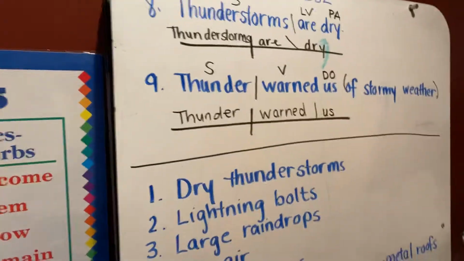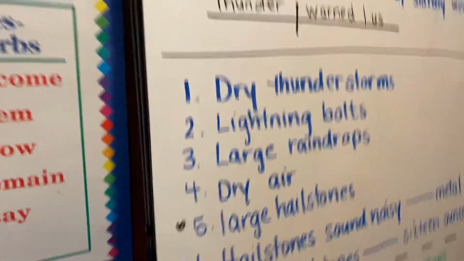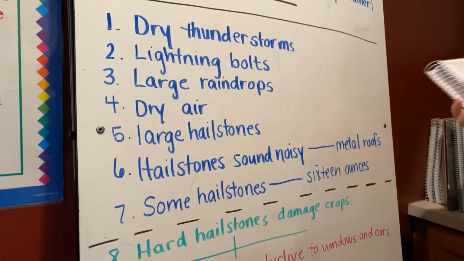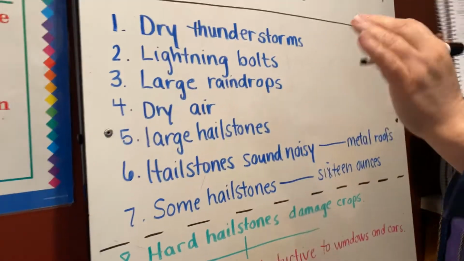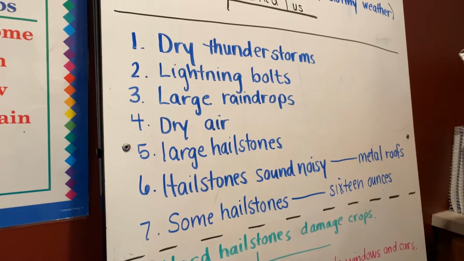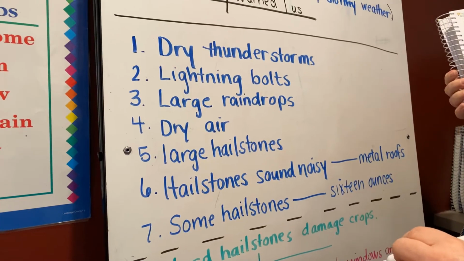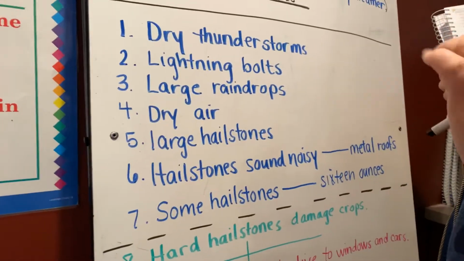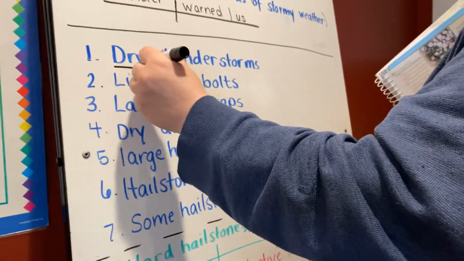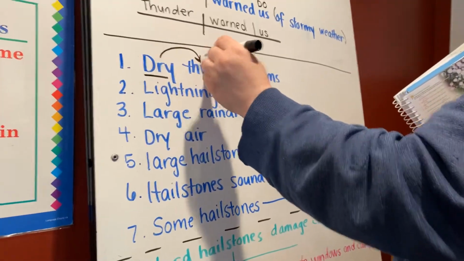Okay, now I want you to flip your paper over. Now I'm on page 232. And we're going to do 1 through 7 together. And these are complete sentences on your worksheet. I pulled out the nouns and the adjectives because I needed more board space, so that's why I did it. Okay, so dry thunderstorms. What is the adjective? And in this exercise, they ask you to underline the adjective. So our adjective is dry, and what is dry describing? Dry is describing the noun thunderstorms.